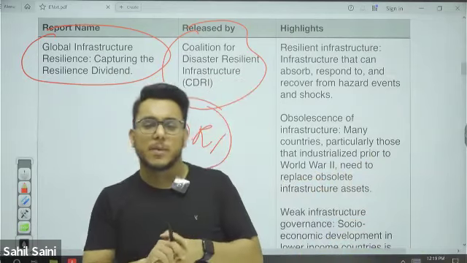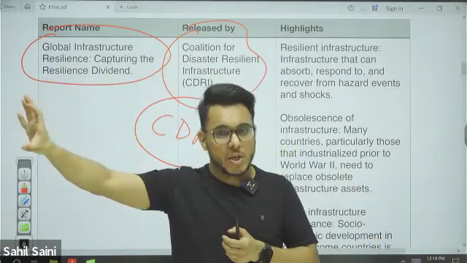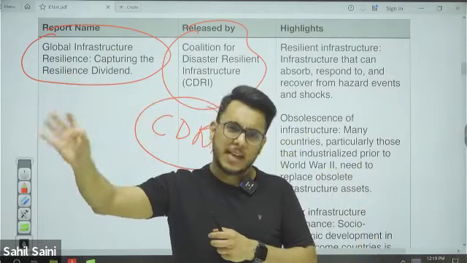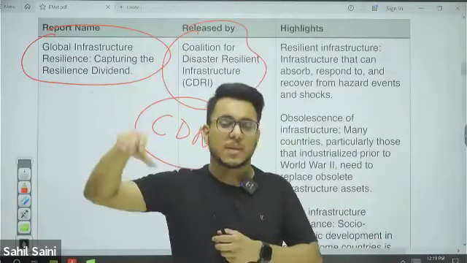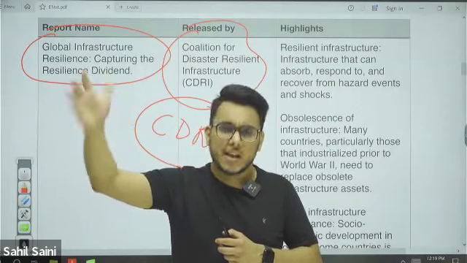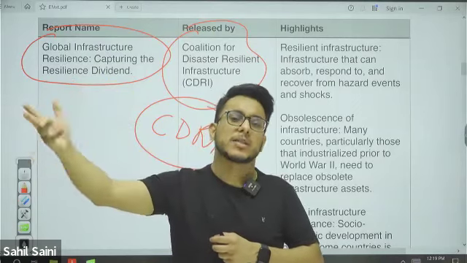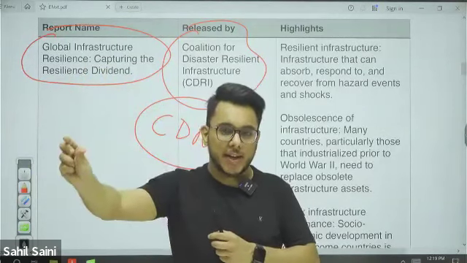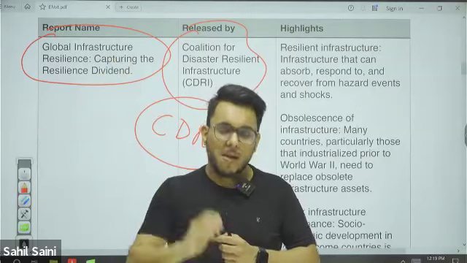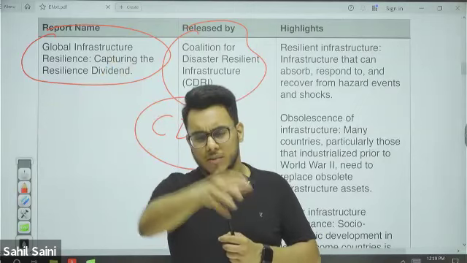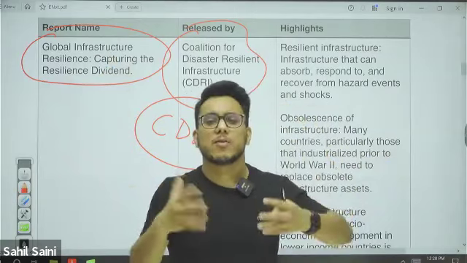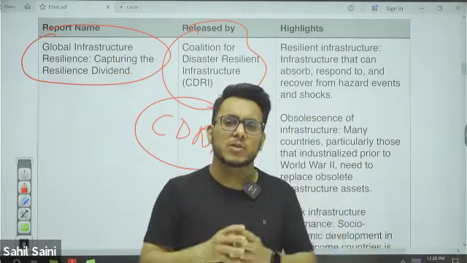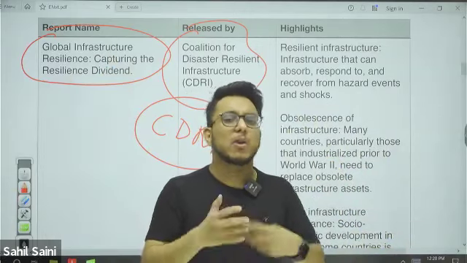Now, let's understand this particular thing, guys. Suppose there is an island nation, and that island nation has only one airstrip, and by this airstrip they are connected with the entire world. Let's say a cyclone or a tsunami comes, and that airstrip is destroyed. Now, by this single infrastructure getting destroyed, they are cut off from the entire world. Now, let's say a tsunami strikes big countries such as India, and 1 or 2 airports become dysfunctional for a few days, but there are still hundreds of other airports in India. So it will not impact that much.